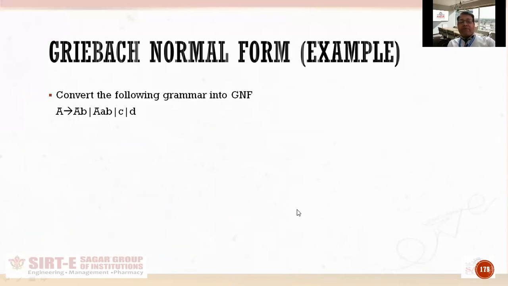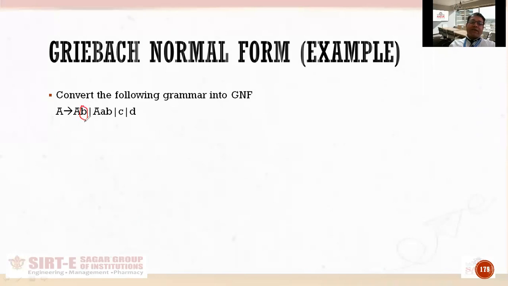Now, with the help of an example, I will try to explain how this left recursion will be removed. So in this grammar, A produces AB, AAB, small c and small d is written. Here two productions, AB and AAB, are the productions which are having left recursion in them, and C and D are the productions which are not having left recursion in them. So what we will do, we will first identify alpha and beta. So the production which is having left recursion will consist of alpha.